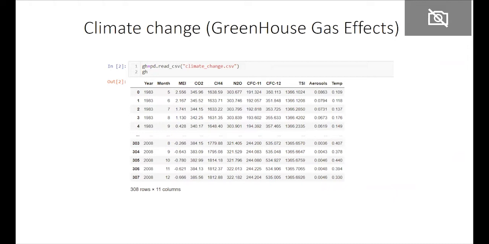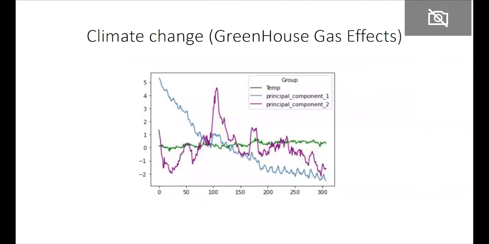From the third column to the 10th column, it shows the gas emissions, and the last column shows the difference in degrees Celsius between the average global temperature in that period and a reference value. We use this dataset to visualize the relationship between gas emissions and temperature change. The dataset has 8 different gases in it, so we want to use a dimensionality reduction method for reducing the number of columns to 2. We scale the features in our data before applying PCA, so the values have standard deviation as 1 and mean as 0. Then we use the other value in the dataset, that is the temperature column. We got such a graph.